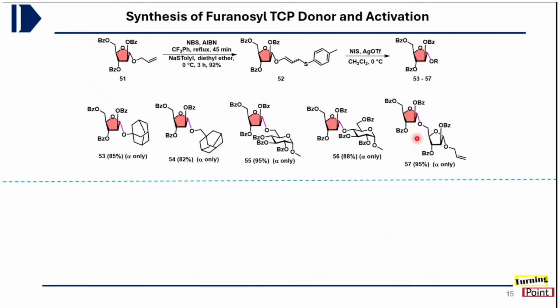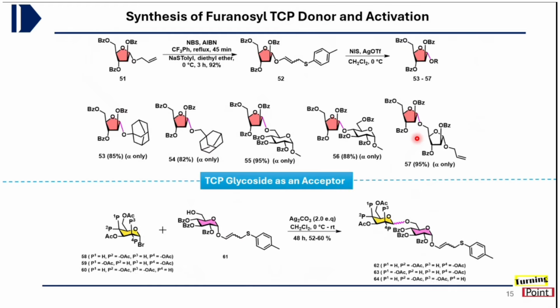So once we have done this, to show the further applicability of our donor, which is a very key thing in this glycosylation methodology, we have used our donor as an acceptor. To explore that, we have taken this glycosyl bromide as a donor, and made the TCP donor containing an OH group the acceptor.